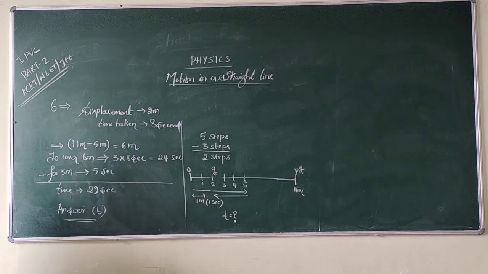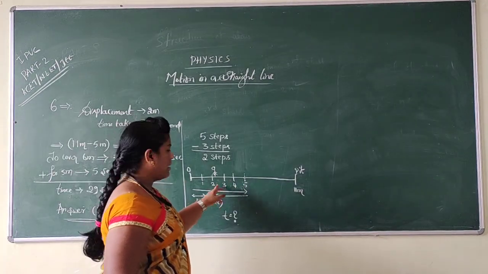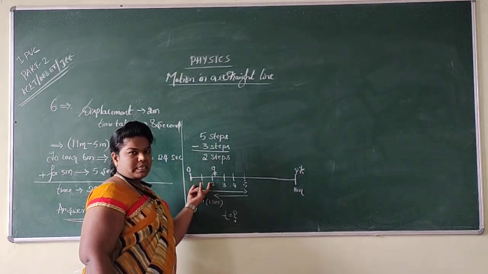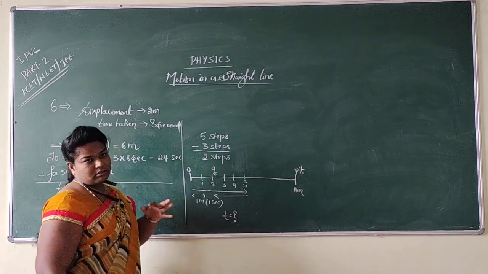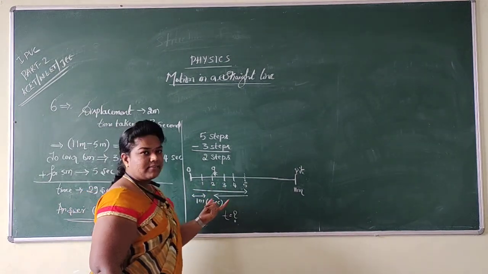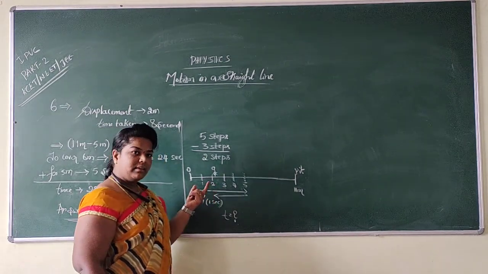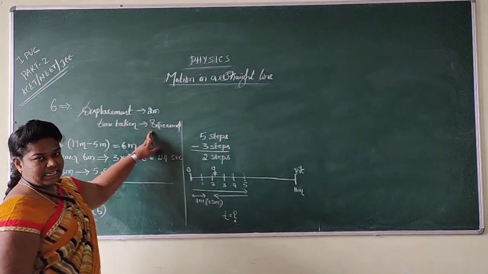Hope you got this, right? Don't get confused. When he goes 5 steps forward and comes 3 steps backward, what he covers is only 2 steps, only 2 meter. But what does he do with time? He takes 8 seconds. If they ask for total distance, they will write 8 meter. But to calculate, we are just going to consider the displacement here. So for 2 meter it took 8 seconds.